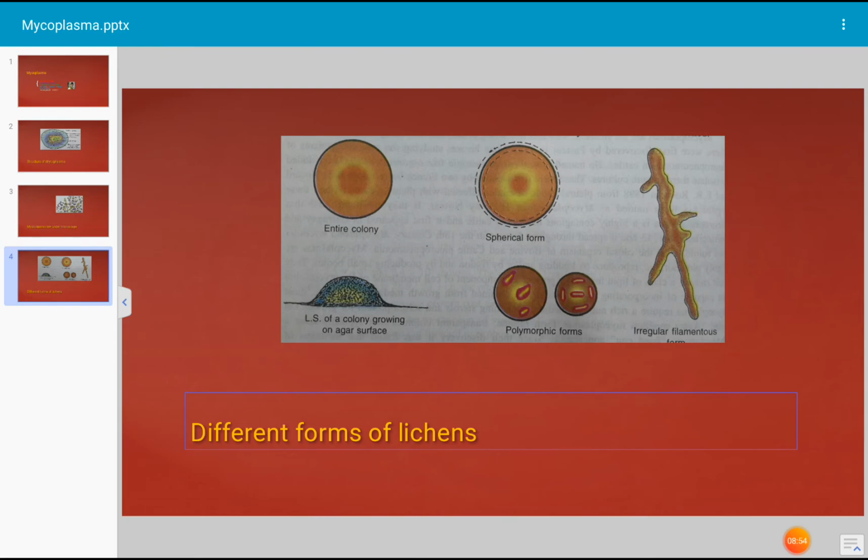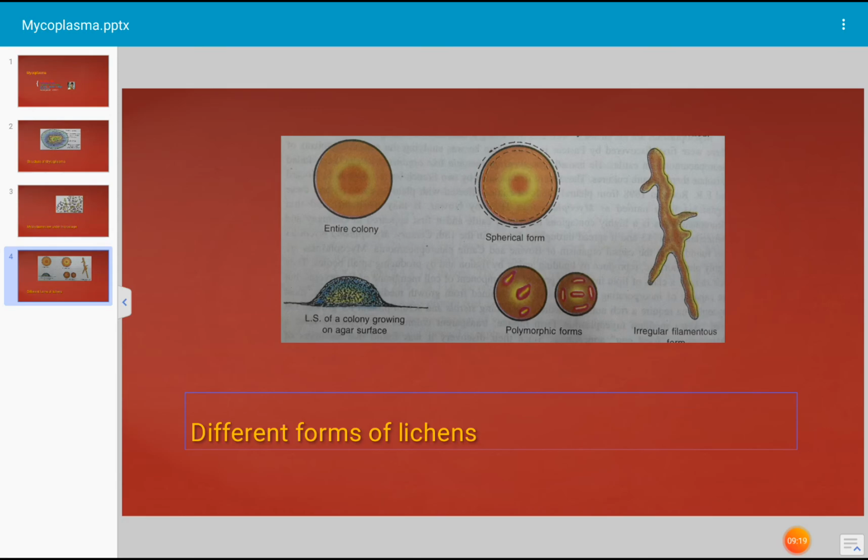Mycoplasmas are inhibited by specific antibody, and mycoplasma require sterols for growth and development. When you add a sterol into the medium, the growth of mycoplasma takes place very nicely. Mycoplasma contain both RNA and DNA.